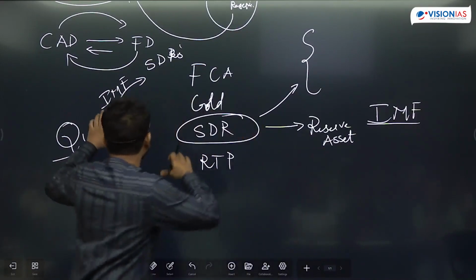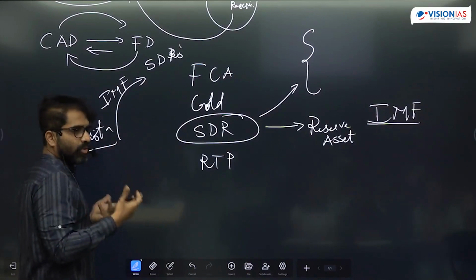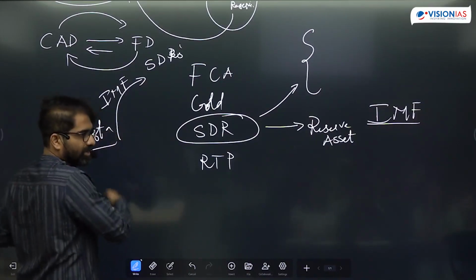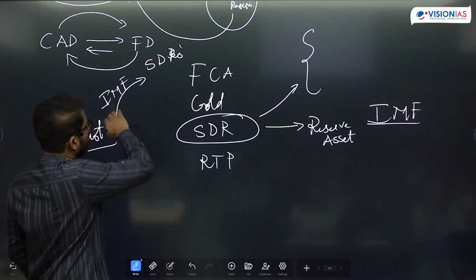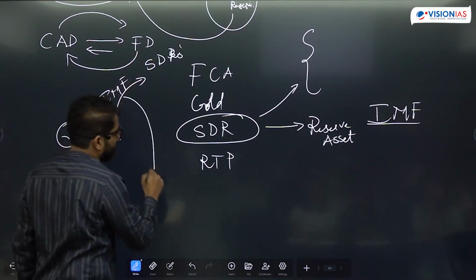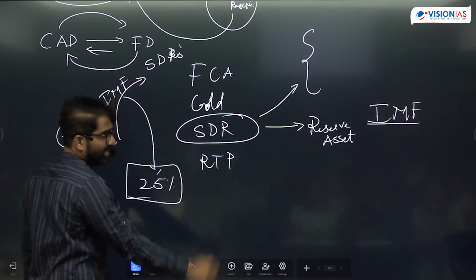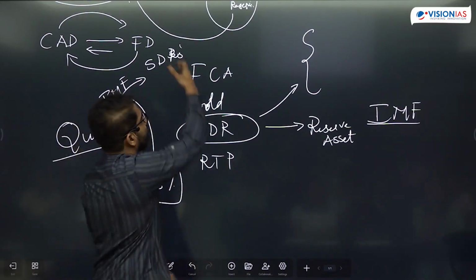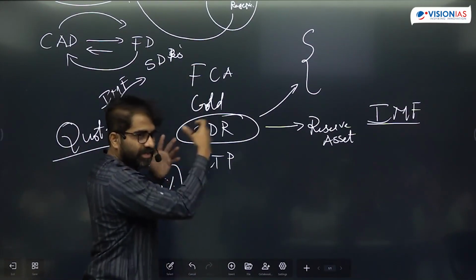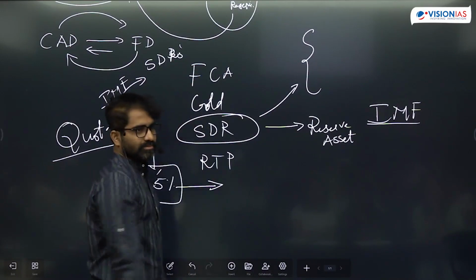And in the quota which I put in the IMF, you can't put as much as you want. Basically, there is a formula, and tomorrow we'll talk about the formula. Out of the total quota which you have in the IMF, there is 25% of this quota amount which you maintain in the form of foreign currencies or SDRs, and this 25% you can use whenever you want.